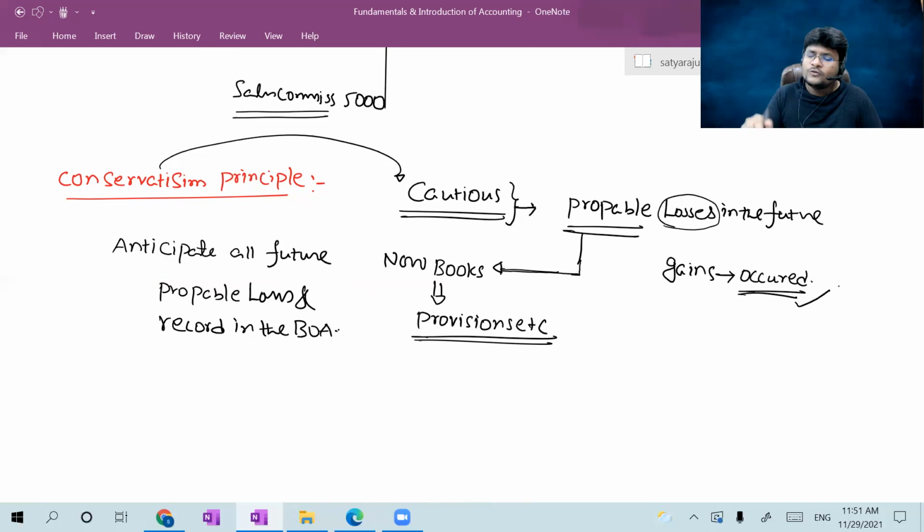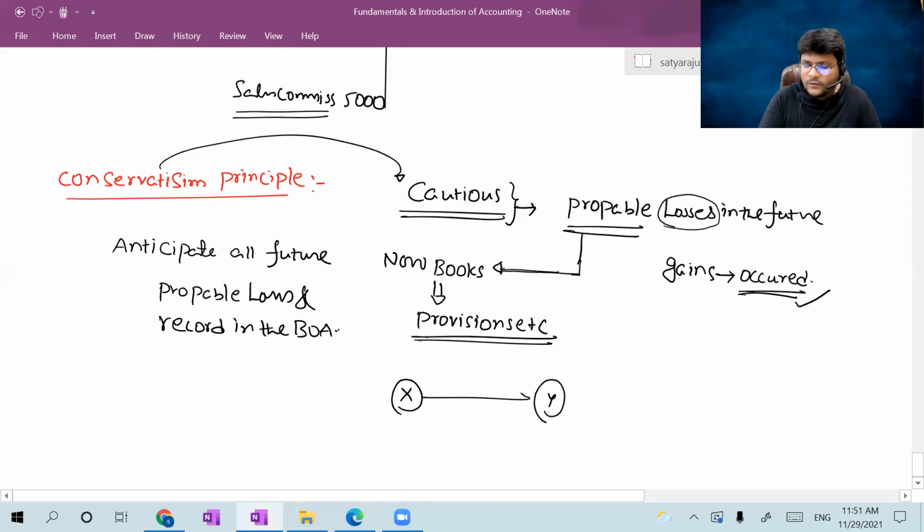Sir, you sold certain goods, right? Let us assume there are two parties, X and Y. X sold certain goods to Y. So for X, which is sales, right? I'm talking from the point of view of X. X is a seller. Sales how much, sir? 1 lakh. Now, as on the balance sheet date, 31st March, which can be read as a credit sale. One more point I'm adding: as on 31st March, X is checking about collection of the amount of that 1 lakh from Y.